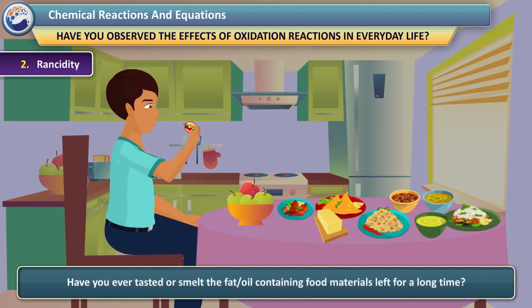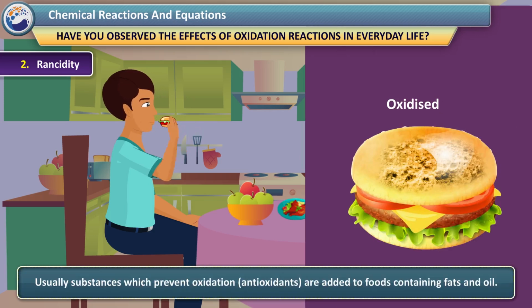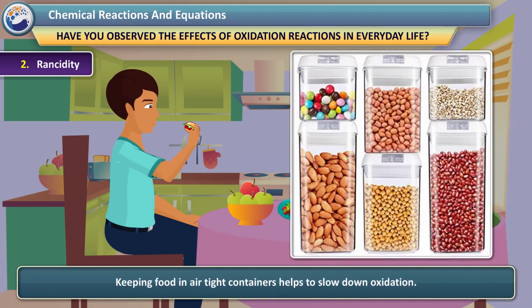Rancidity. Have you ever tasted or smelled fat and oil-containing food materials left for a long time? When fats and oils are oxidized, they become rancid and their smell and taste change. Usually substances which prevent oxidation, antioxidants, are added to foods containing fats and oil. Keeping food in airtight containers helps to slow down oxidation.